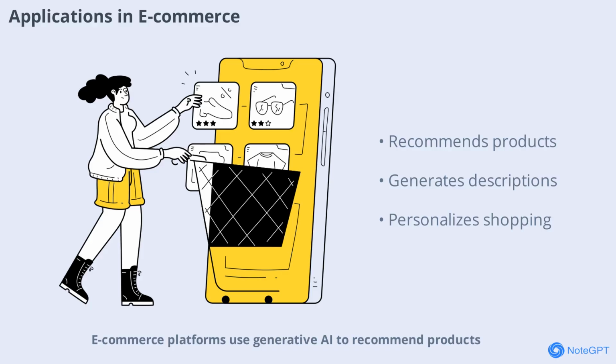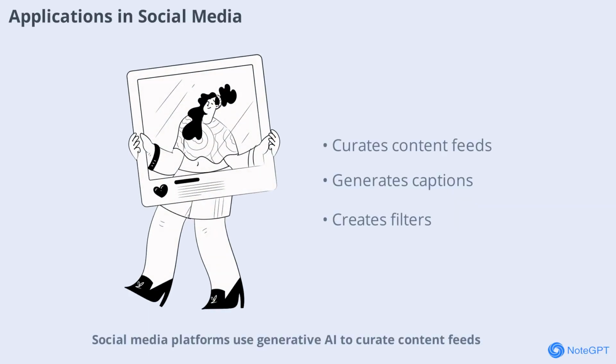E-commerce platforms use generative AI to recommend products, generate product descriptions, and personalize shopping experiences. By analyzing user behavior, AI can suggest items that match individual preferences, boosting sales and customer satisfaction. Social media platforms use generative AI to curate content feeds, generate captions, and even create filters and effects. AI helps users discover new content, connect with others, and express themselves in creative ways.